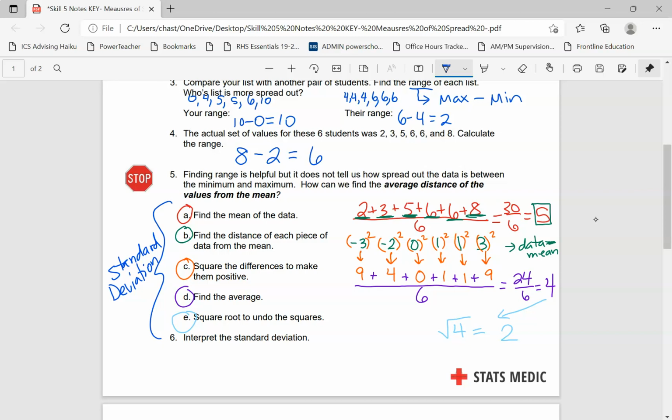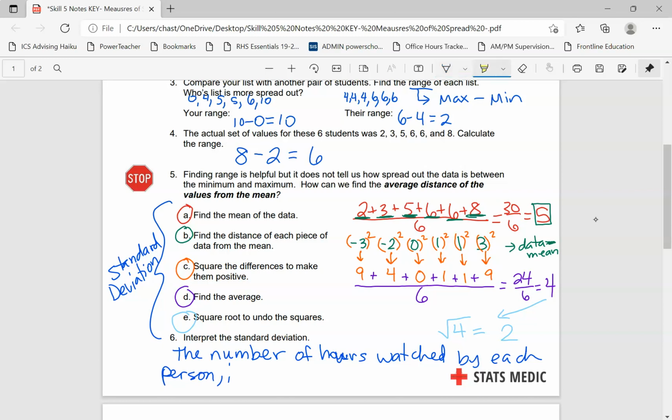So when we look here, it says the number of hours. So we're going to interpret this. So the number of hours watched by each person is, on average, 2 hours from the mean of 5 hours.